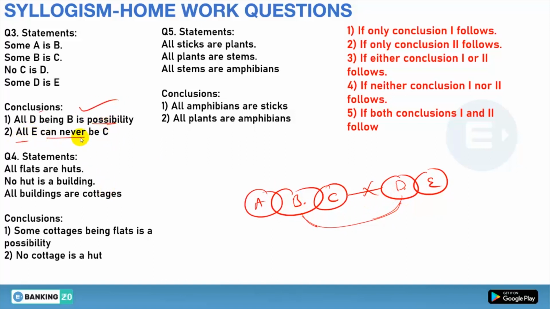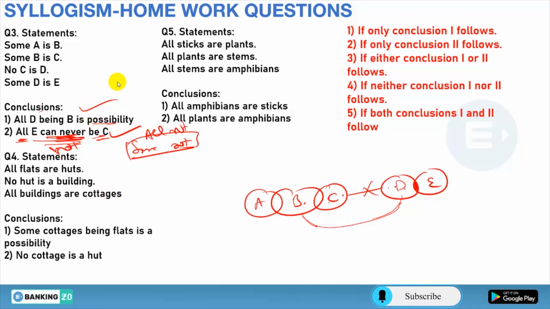Second, all E can never be C. Now see, this part of E is in the D and no D is C, so this part of E can't be the part of C. So it is sure that all E can never be C. What I have told you earlier is that you can take all note as some note, and can never be means actually note, because it is definite. Done. So both follow for question number 3, that is option number 5.